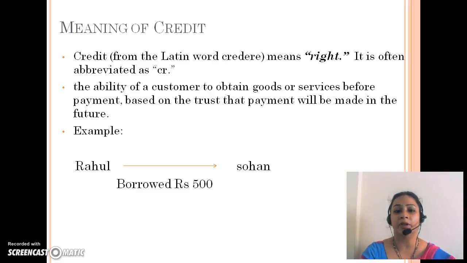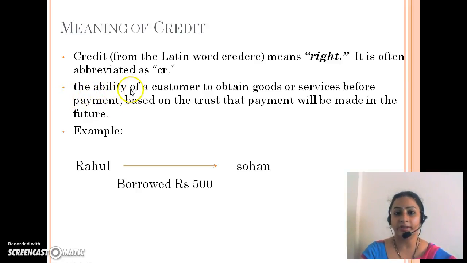Next, we are moving to the word credit. Credit also comes from the Latin word credere, which means right. It is often abbreviated as Cr. This right again refers to a column. We can understand its meaning with the help of this definition.